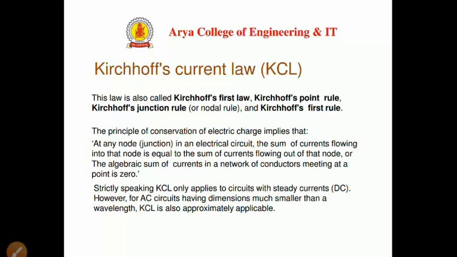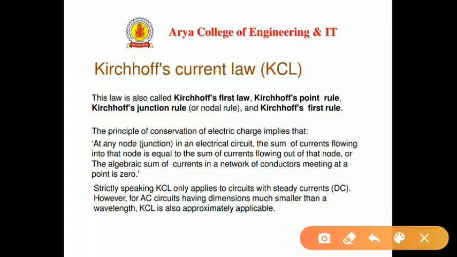So we start with the KCL. This law is also called Kirchhoff's first law, Kirchhoff's point rule, Kirchhoff's junction rule. So there are a lot of names for the KCL. The principle of conservation of electric charge implies that at any node in an electrical circuit, the sum of currents flowing into the node is equal to the sum of currents flowing out of that node, or we can say the algebraic sum of currents in a network of conductors meeting at a point is 0. Clear?